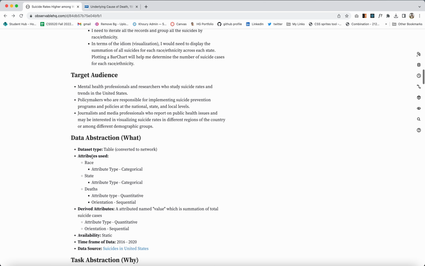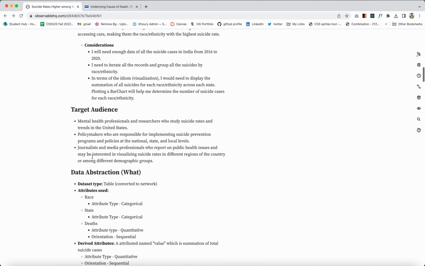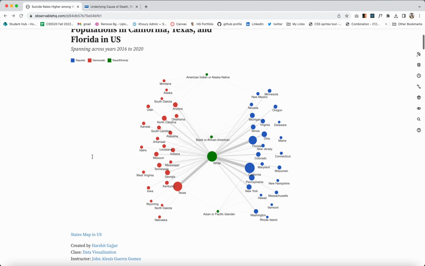My target audience for this notebook would be mental health professionals and researchers who want to study suicides, some policymakers who can have a look and identify the potential areas where they can improve the policies in order to reduce the suicide cases, and also journalists and media professionals who report on public health issues. Now if we come to the actual visualization, this is the actual visualization.